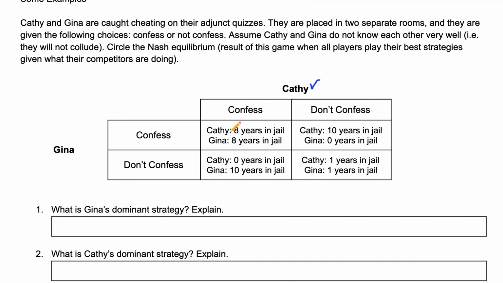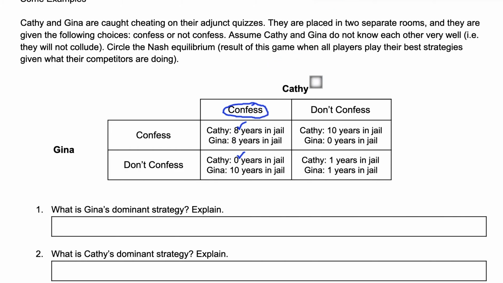Kathy has to guess, all right, Gina, what if Gina confesses? What's my best move? If Gina confesses, Kathy can spend 8 years in jail or 10, so she's going to want to spend only 8. Okay, what if Gina doesn't confess? Then she's going to want to spend 0 years in jail, because that's better than a year in jail. So Kathy's dominant strategy is to confess. That's always going to get her a better outcome.